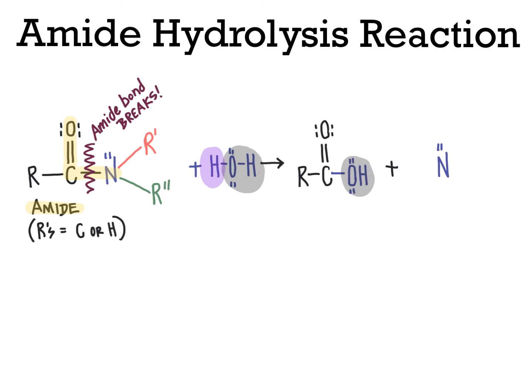Still has that lone pair of electrons because we haven't done anything to that. Still has R in red, which could be a carbon atom or a hydrogen. We still have R prime here, which could again be a carbon or a hydrogen, doesn't matter. And then I'm going to put in blue to match the blue color of one of these hydrogen atoms from water, a hydrogen atom directly bonded to nitrogen in place of what was originally the bond between nitrogen and the carbonyl. Now becomes a bond between nitrogen and hydrogen so that this nitrogen can still have its complete octet.